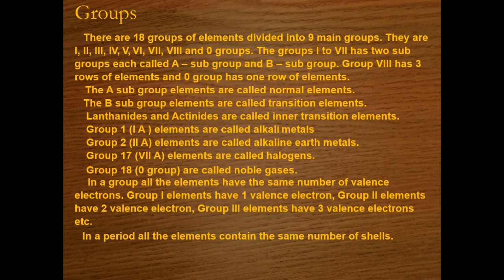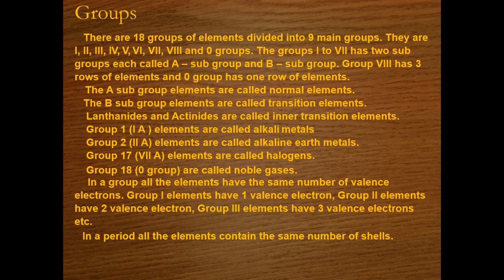Group 16 is called the oxygen family, or it is also known as chalcogen family because it is the main constituent of the ore. Group 17 is called the halogens. They are the salt forming group. Group 18 is the 0 group, or we can also call it inert gas or noble gas.